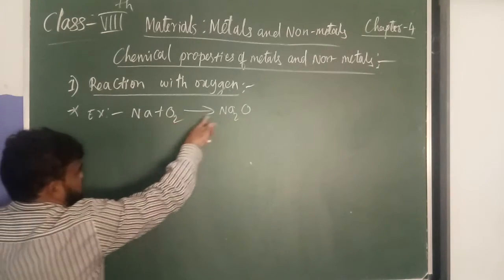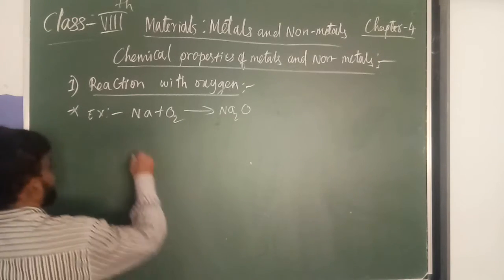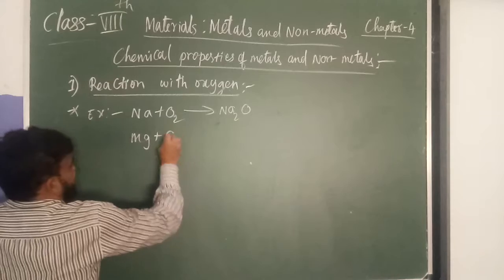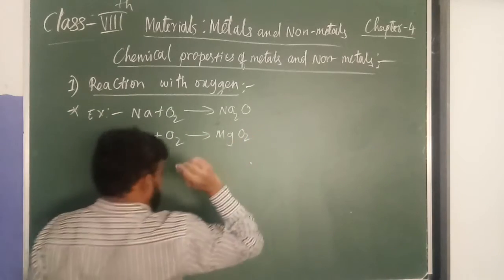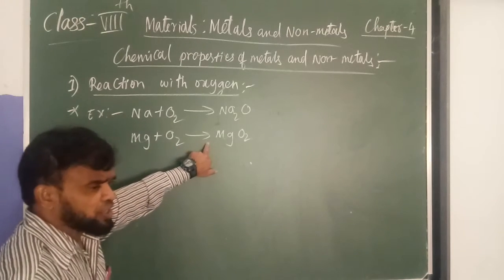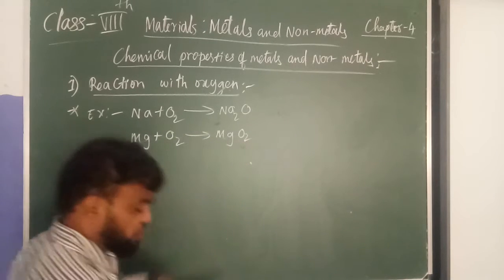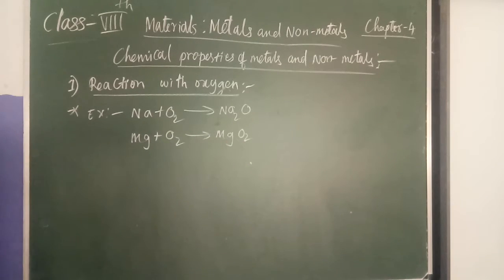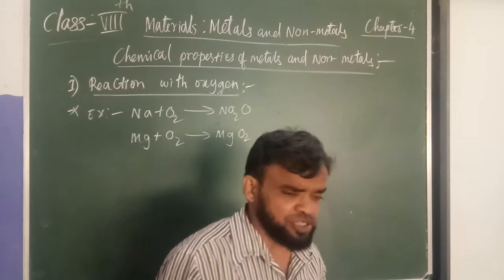Metal reacts with oxygen to give metal oxide. Similarly, magnesium plus oxygen forms magnesium oxide. Understood? These are the examples we have taken. And I will give some hints that are not in the textbook.